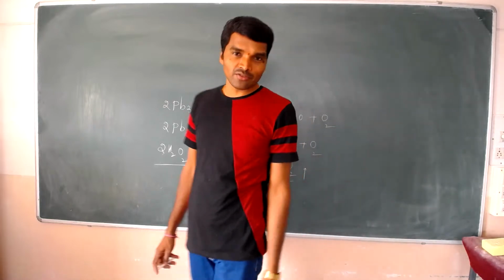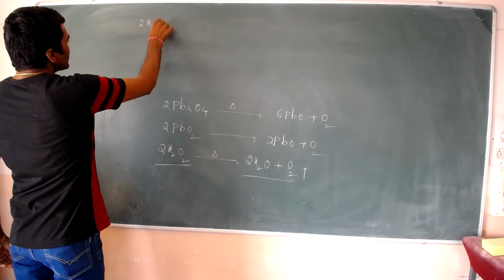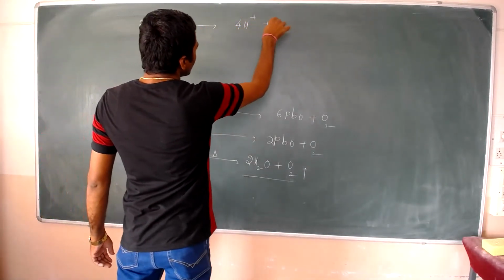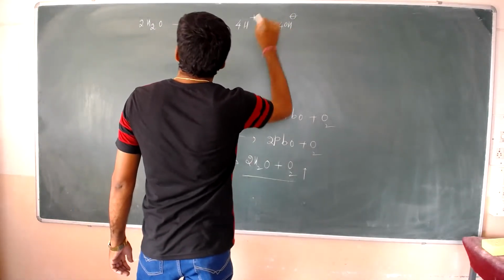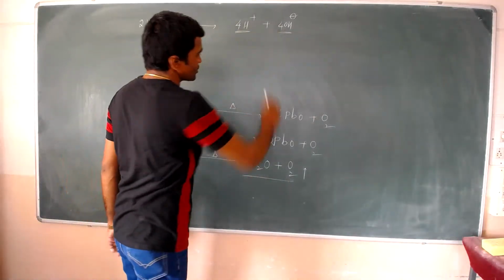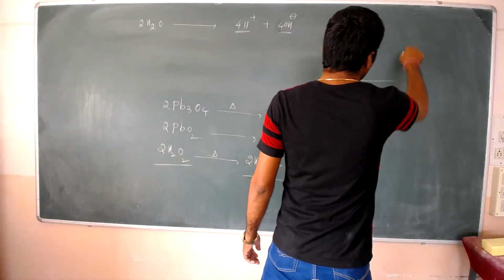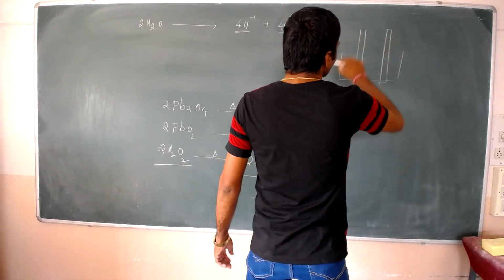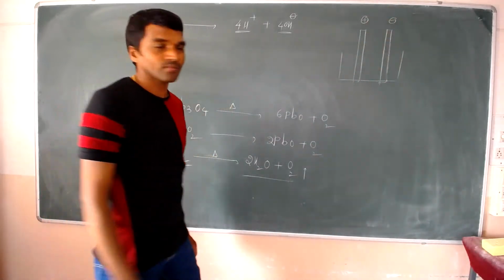Water undergoes dissociation, forming H+ and OH-. These ions undergo electrolysis at the anode and cathode.